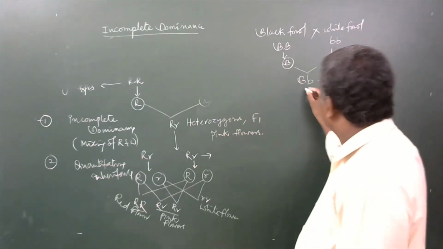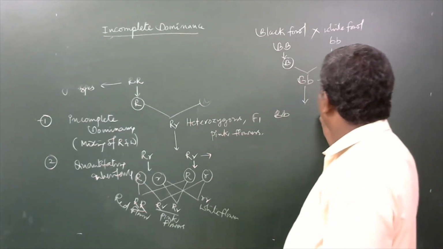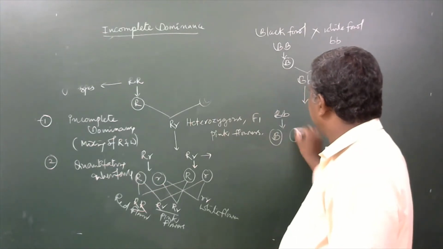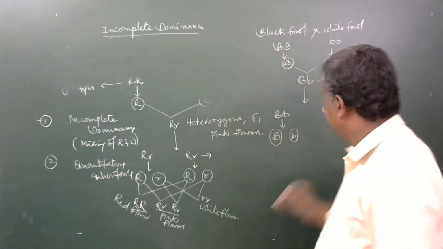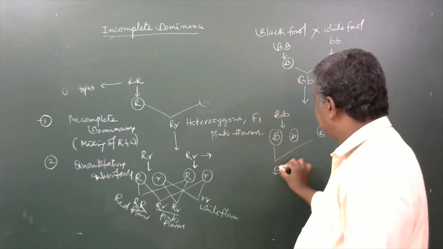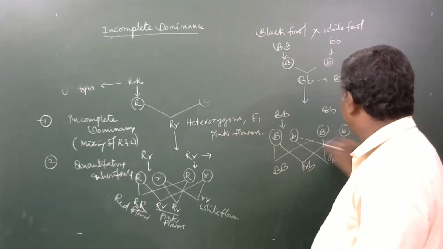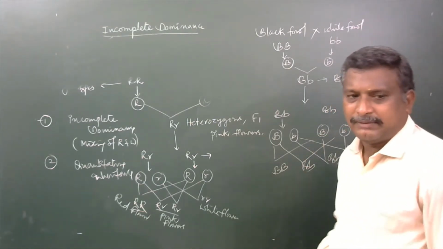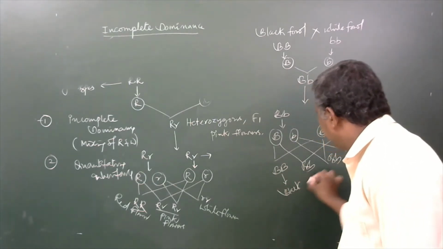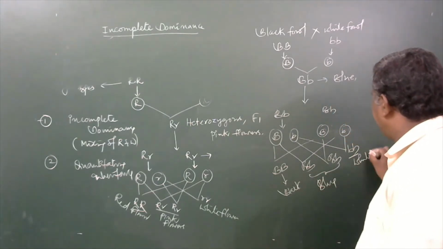That's why in the F2 generation, two organisms are selected from the F1 individuals. Here also one gamete is with capital B, the other gamete is with small b. Here also capital B, small b. These are fused together: capital B, capital B develops; capital B, small b develops; capital B, small b develops; small b, small b develops. Whenever capital B is there, that would become a black fowl. These two are blue fowls. This one is the white fowl.